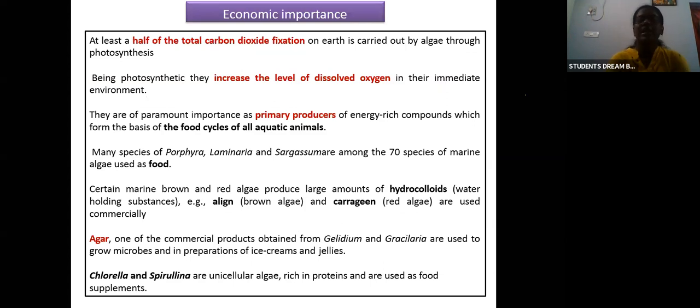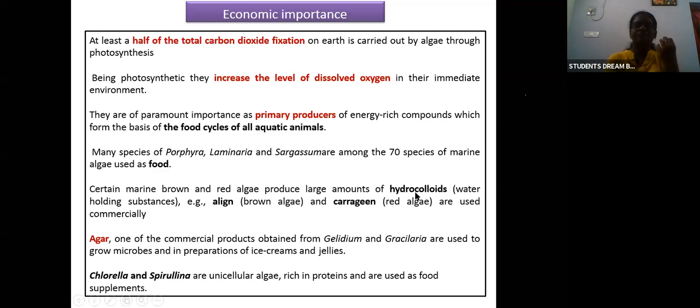And very important is that they are the primary producers of the energy-rich compound which forms the basis of the food cycle in aquatic animals. Also, many species like Porphyra, Laminaria, etc., are used as food. Certain marine brown and red algae produce large amounts of hydrocolloids. What are hydrocolloids? Hydro means water. So hydrocolloids are substances which have the capacity of holding water. Water holding substances are called hydrocolloids.